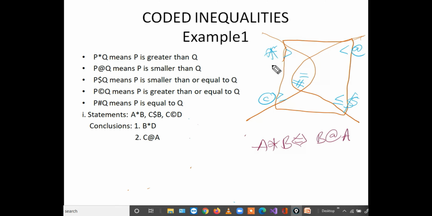Now tell me, can you combine star with its reverse? Its reverse is at the rate. No, no combination. Cooperate and its reverse? No combination. At the rate and its reverse? No combination. Dollar and its reverse? No combination. Can you combine star with at the rate's reverse?